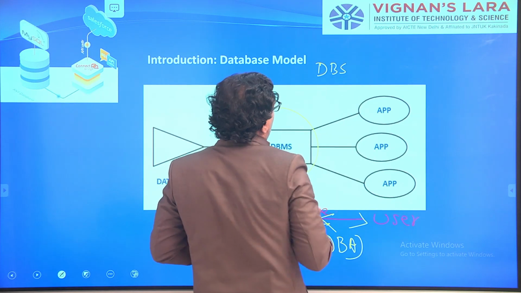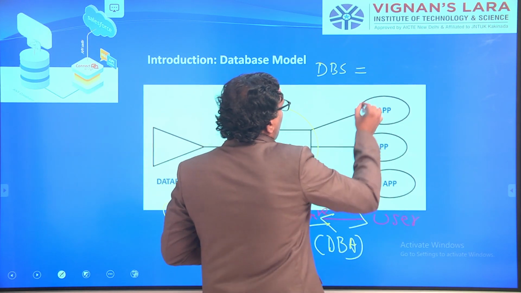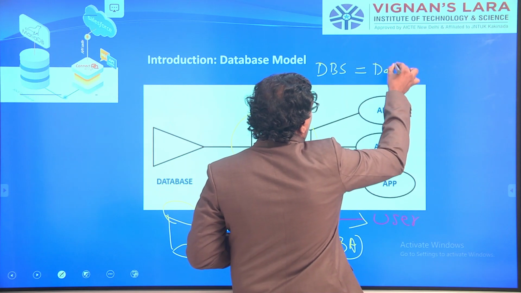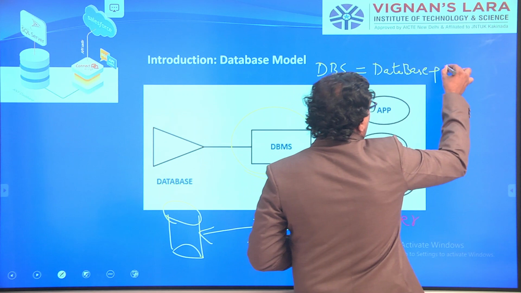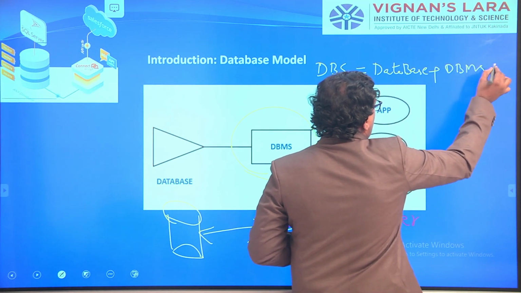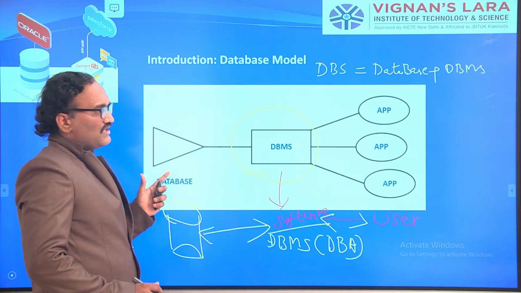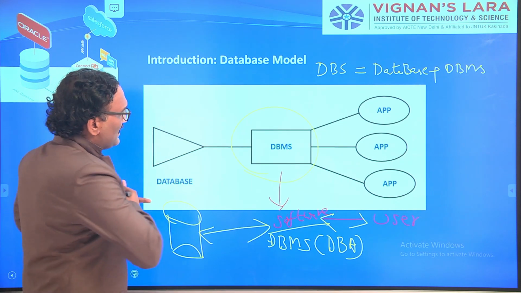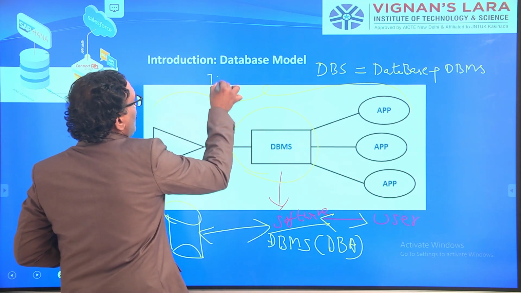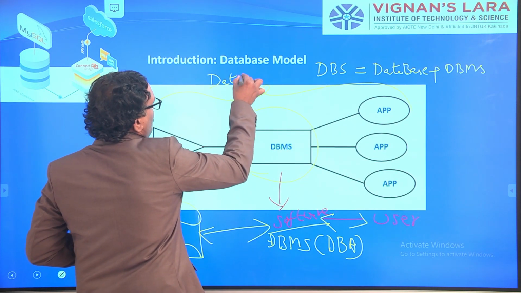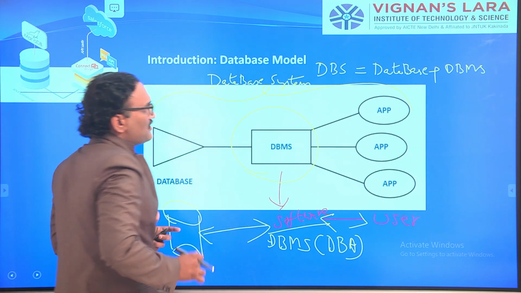You can also conclude here: DBS, database system, is equal to the combination of database plus database management system. So this entire thing I can call a database system.